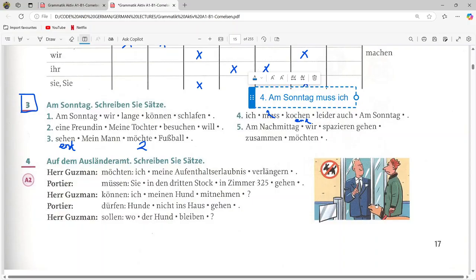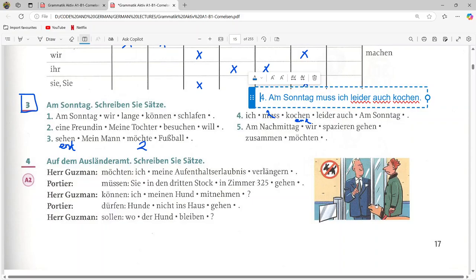Okay, and we can say leider auf kochen. Kochen, the next verb, is placed at the last. We can say the sentence differently. Ich muss am Sonntag leider auf kochen. So what the sentence means is that I have to unfortunately cook on Sunday.